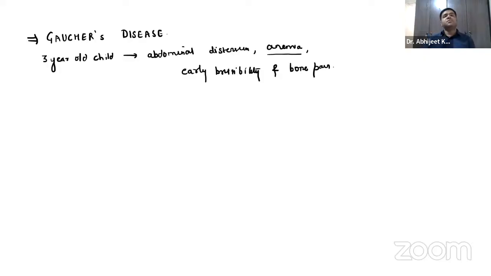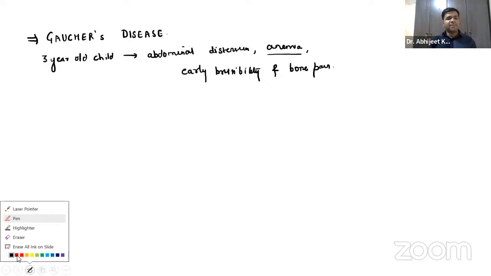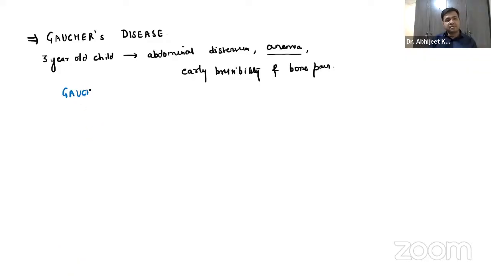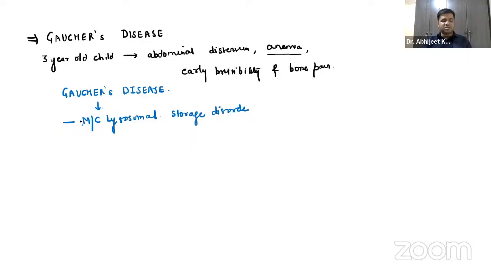So early bruisability and bone pain is there. Now, this is something, no X-ray will be there, the bone marrow will be shown, right? Now, what will happen, guys, over here? Remember that this is called Gaucher's disease. Right? Now, this Gaucher's disease is the most common lysosomal storage disorder.